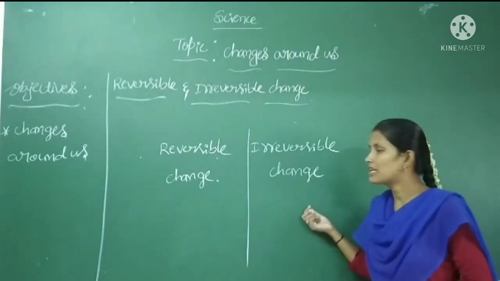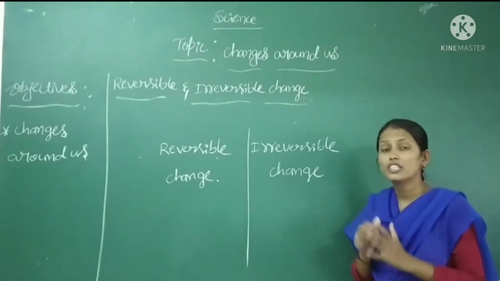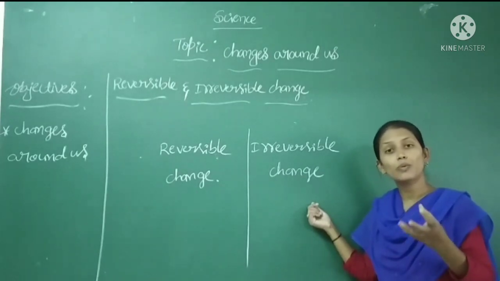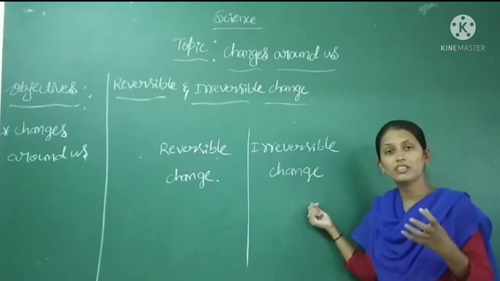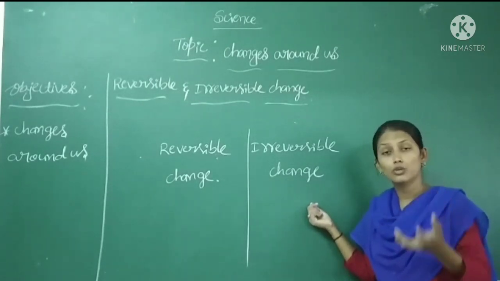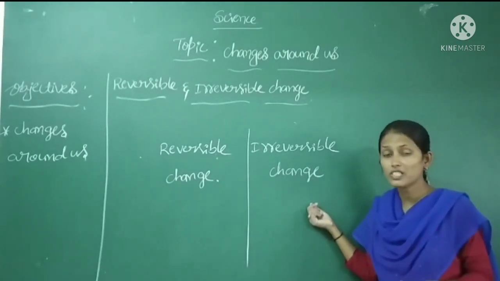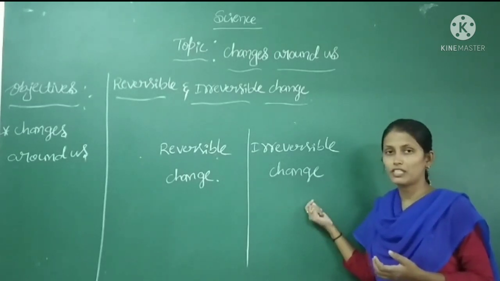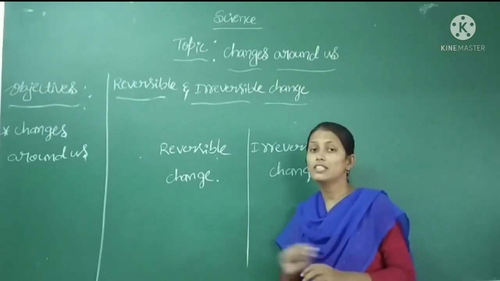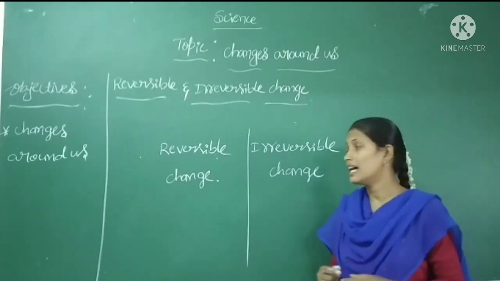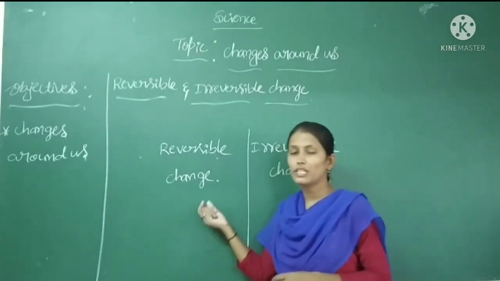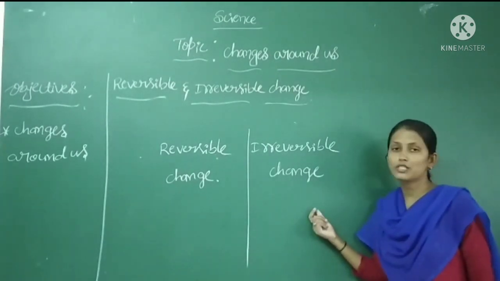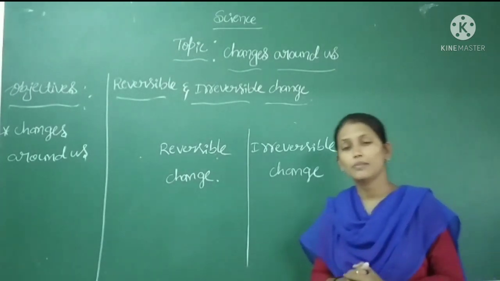In an irreversible change, there is a change in the chemical properties. When you burn paper, incense sticks or a candle, a new substance is formed and a chemical reaction takes place. So there is a change in the chemical properties. But in a reversible change, there is no change in the chemical properties. Lastly, most reversible changes are physical changes, and all irreversible changes we can consider as chemical changes.